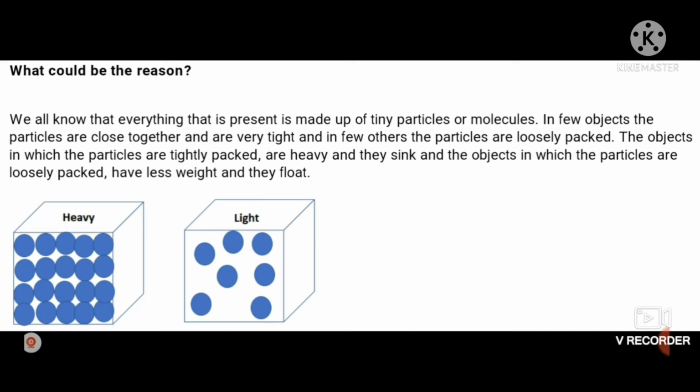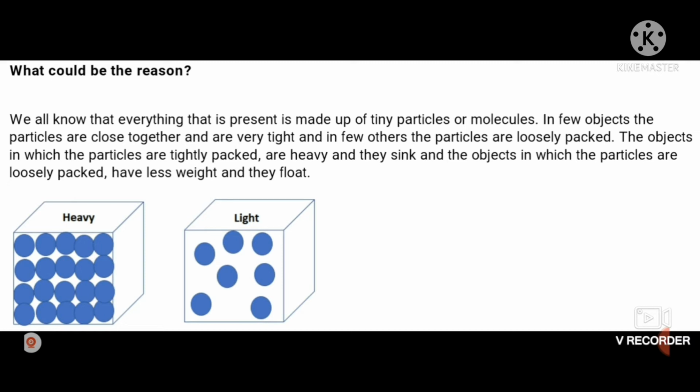Now in the case of gases, because they are free flowing, their molecules are very far apart. So these are the three states of matter: solid, liquid and gas, and how the molecules are present in them. In the solid they are tightly placed close to each other, in the liquid they are a little far, and in the gas they are very far.